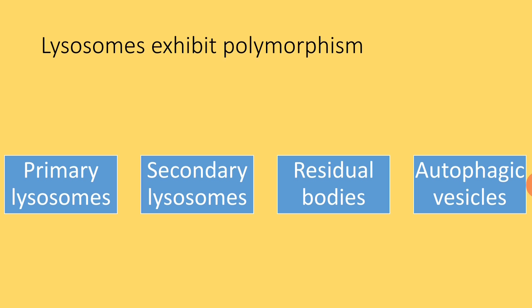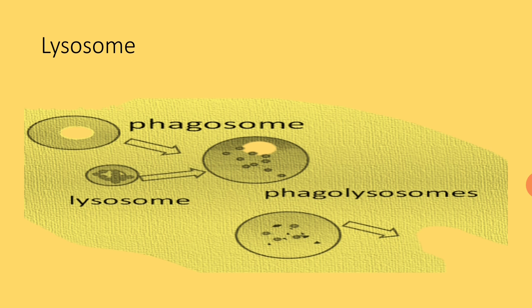There are primary lysosomes, secondary lysosomes, residual bodies, and autophagic vesicles. Because there are nearly four functional stages of a cell, and cells, depending on the functional status, contain four types of lysosomes, namely primary lysosomes, secondary lysosomes, residual bodies, and autophagic vesicles.